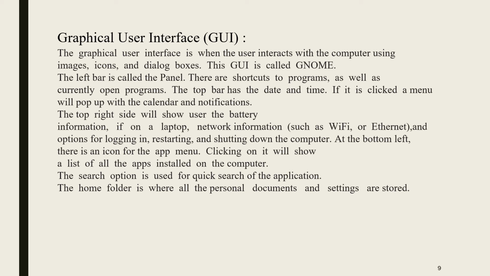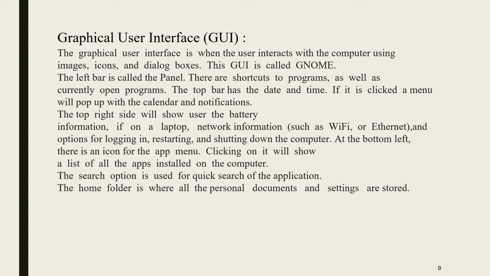The GUI is called GNOME. The left bar of the panel has shortcuts to the programs as well as currently open programs. The top bar has the date and time. We are going to see the screen after this.